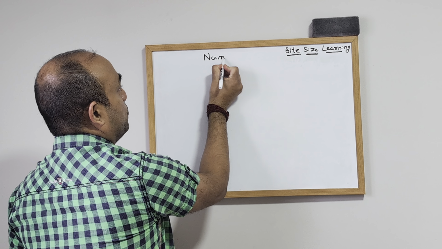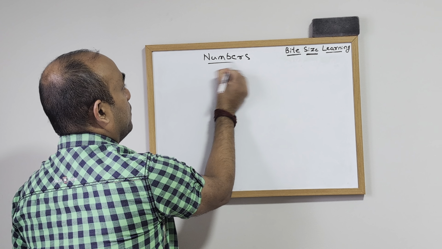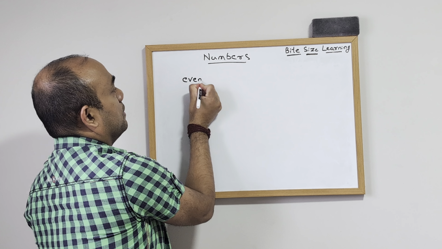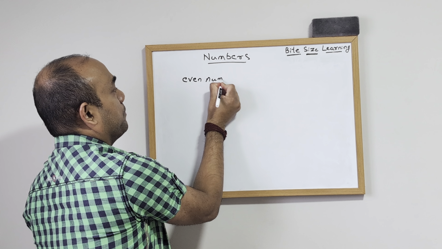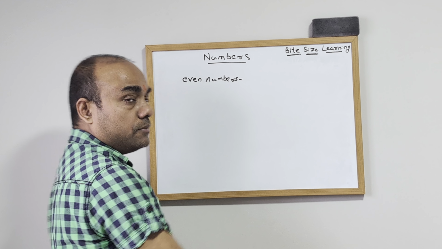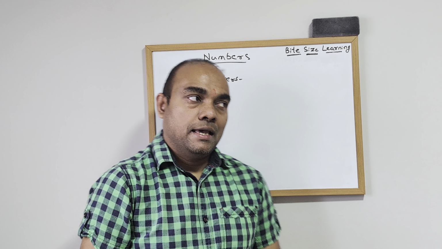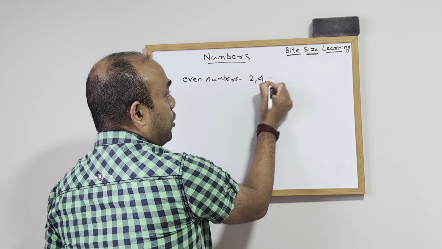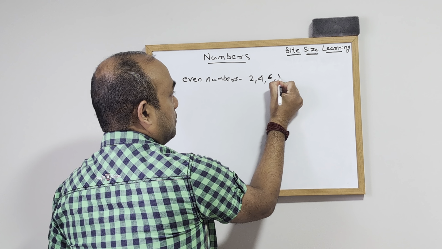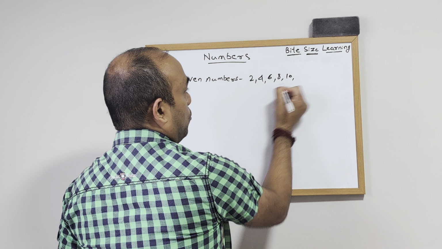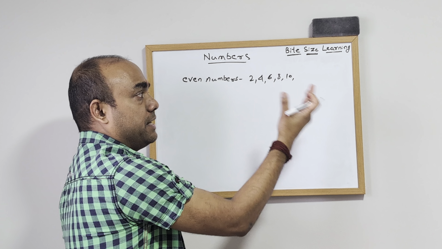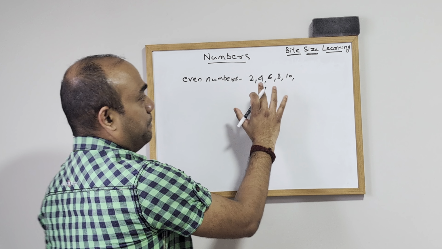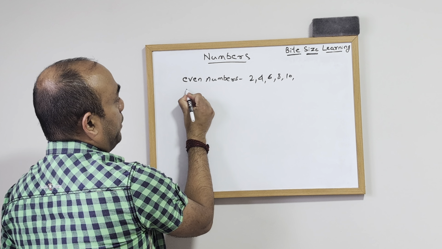Okay, so let's start with the simplest one. The simplest one is even numbers. So what are even numbers? Any number that is divisible by 2, or a multiple of 2, is an even number. So all these numbers 2, 4, 6, 8, 10 are all multiples of 2, so those are called even numbers. Now next comes the odd number.